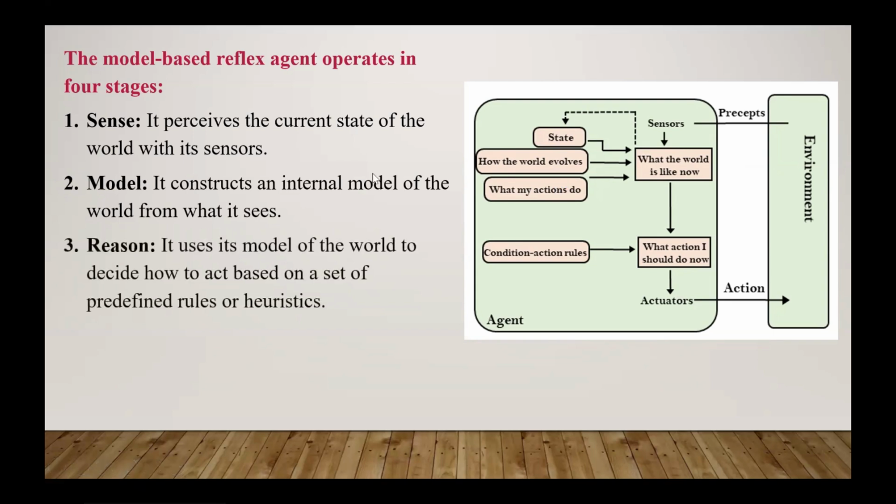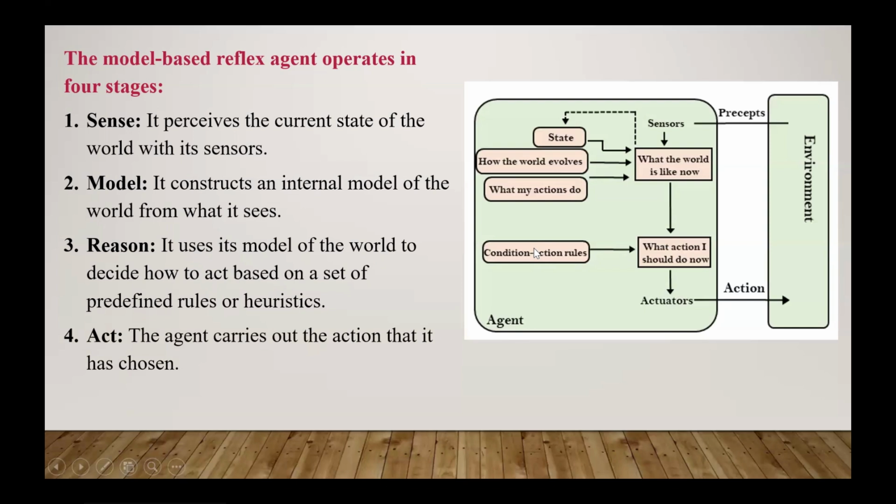Second one is the reason. It uses the model of the world to decide how to act based on a set of predefined rules or heuristics. Predefined rules we generally call condition-action rules. Then it acts. The third stage of operation is that the agent carries out the action that has been chosen.